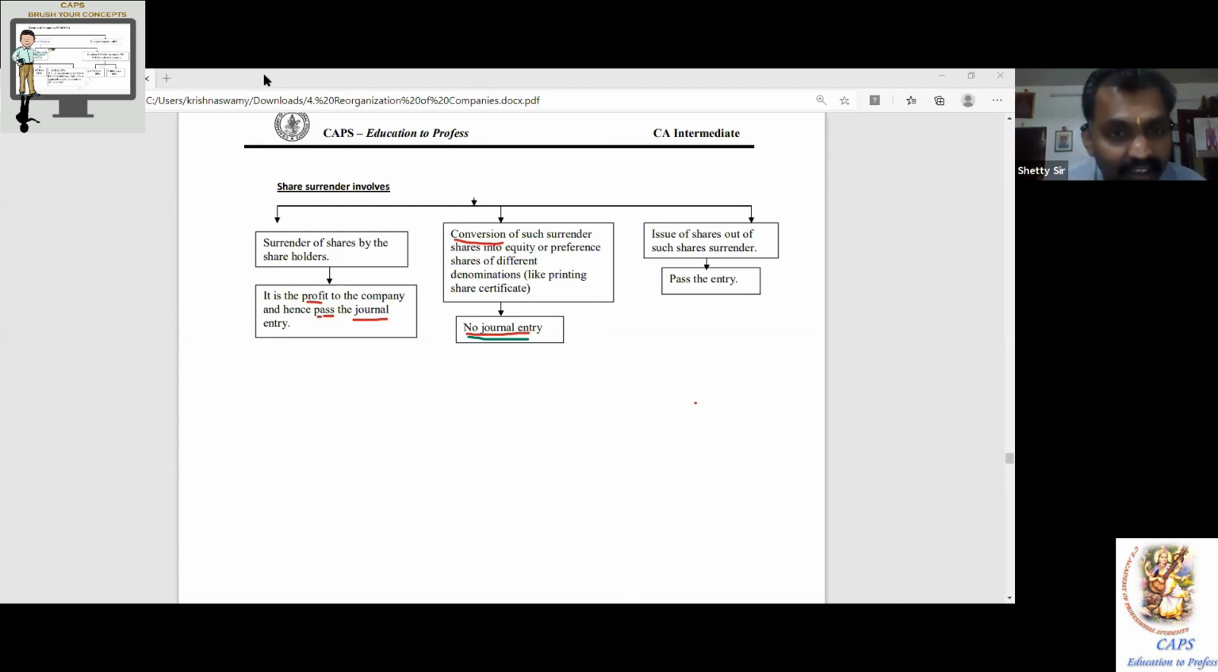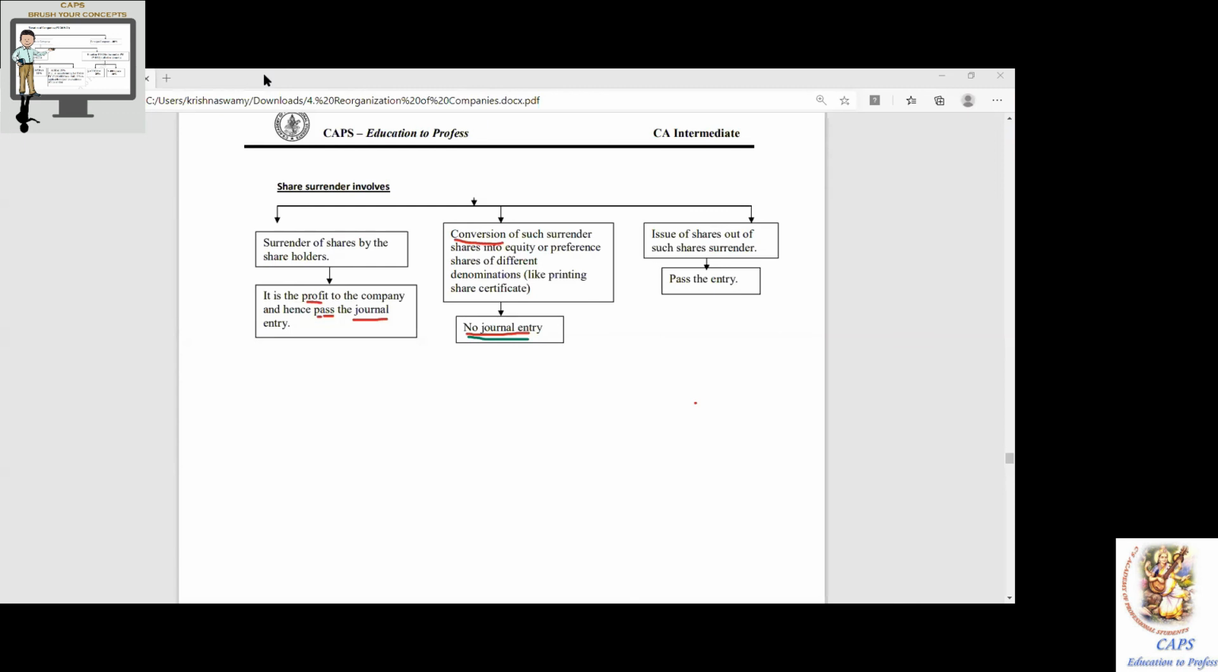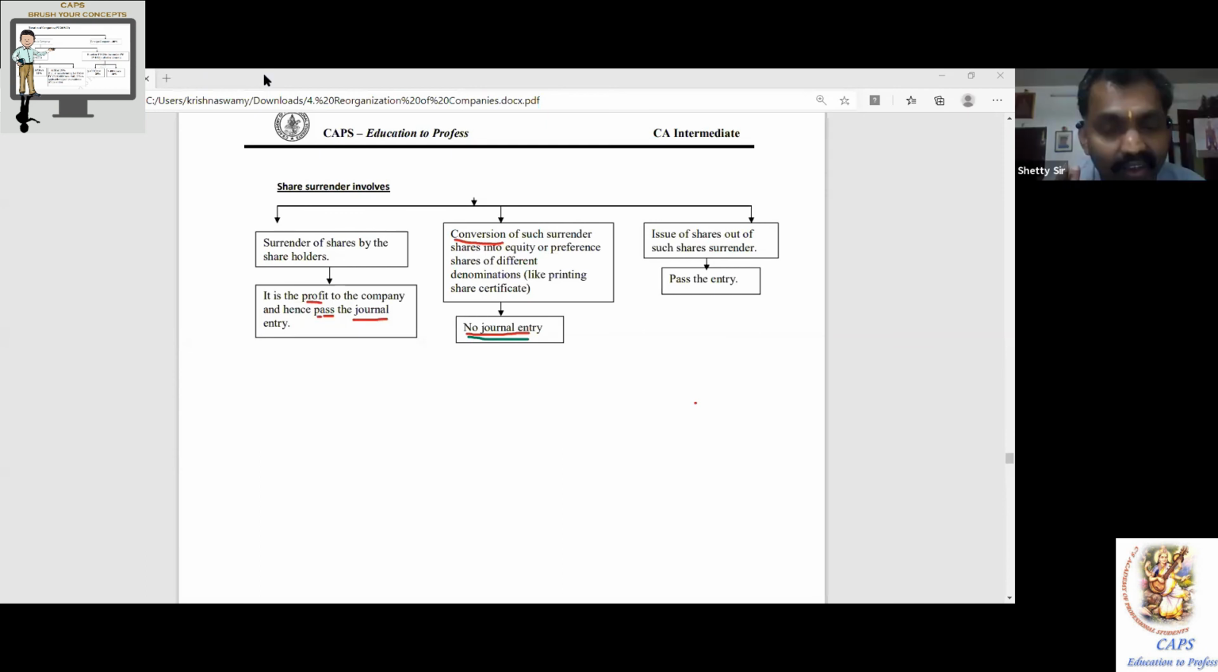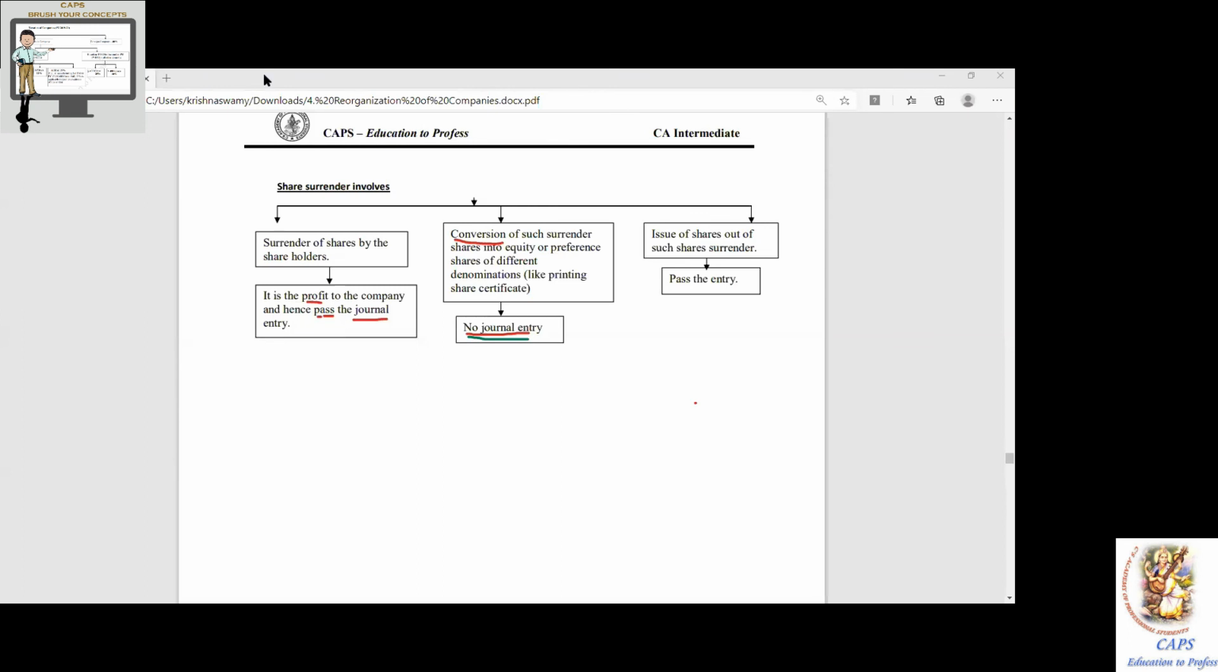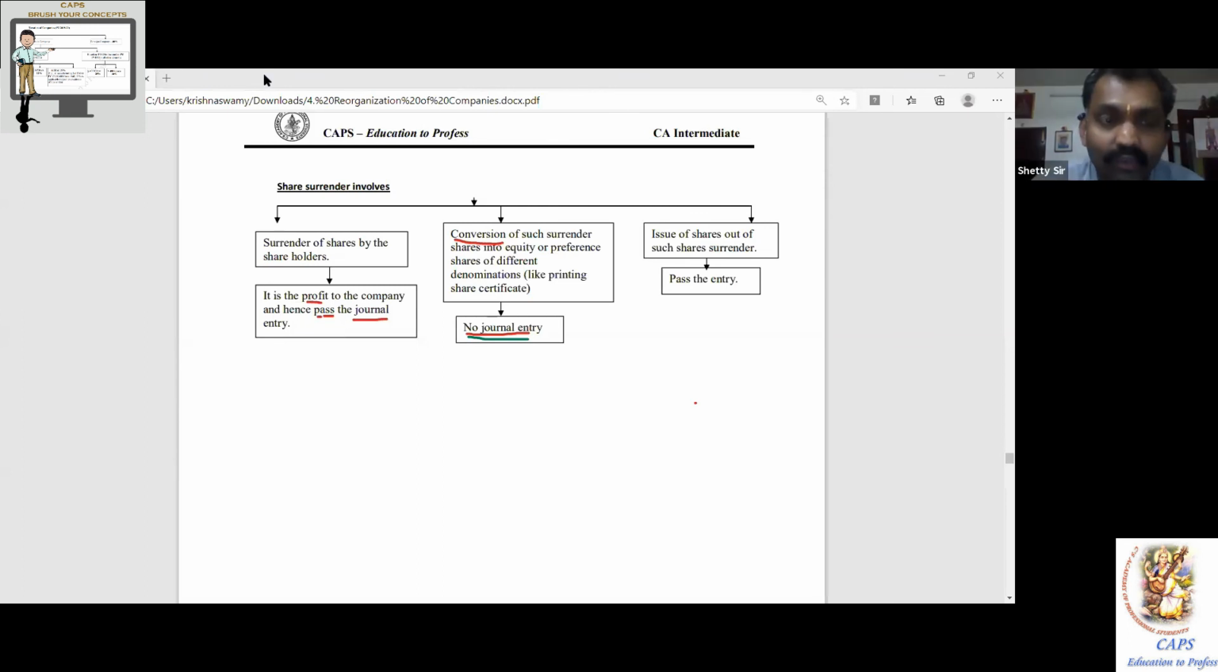So under internal reconstruction, where should you debit that? Share surrender? No, why go by share surrender? You can go by capital reduction account. It's not related to the shares. So this is one special adjustment again: preference dividend which is in arrears. If you are not at all going to pay, no entry because it is not appearing within the balance sheet. How can you cancel what doesn't exist?